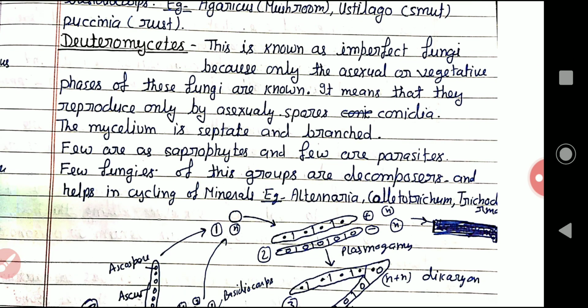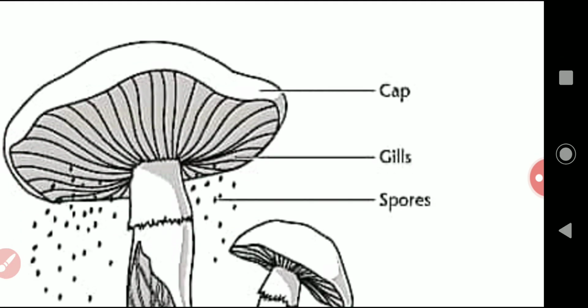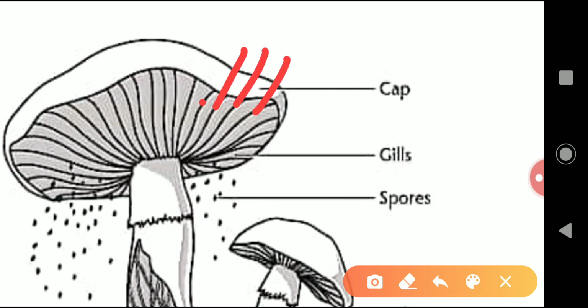Here we can see the mushroom. This is the cap. This is the, 1, 2, 3, 4, 5, 6, these are like gill-like structures. Here the fruiting bodies are formed exogenously.